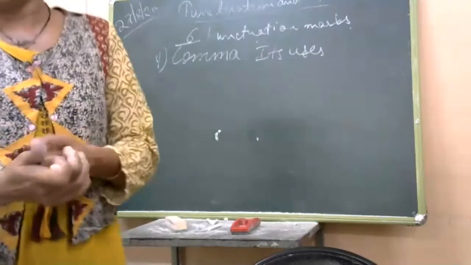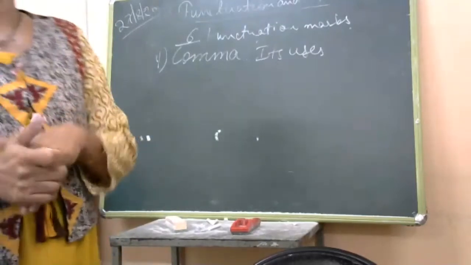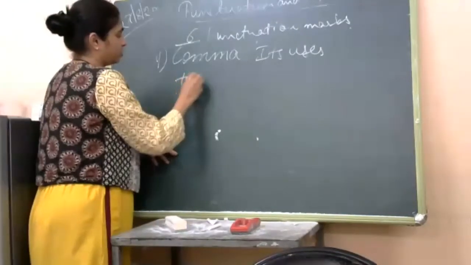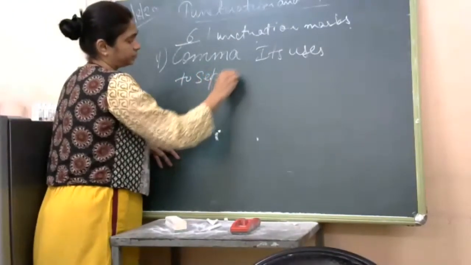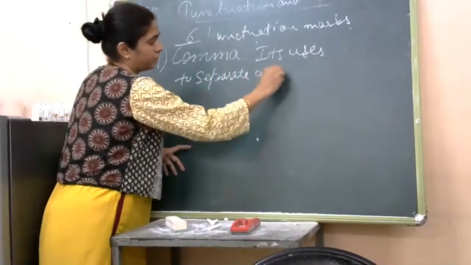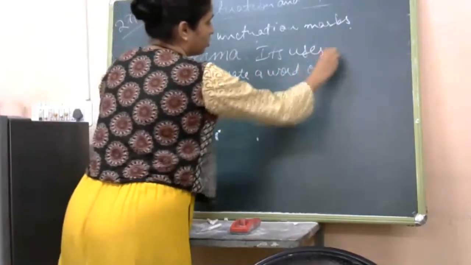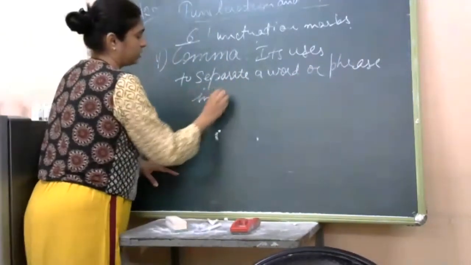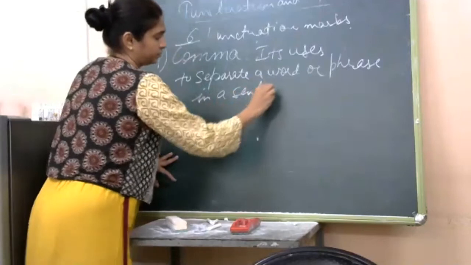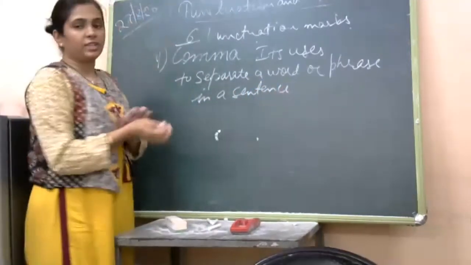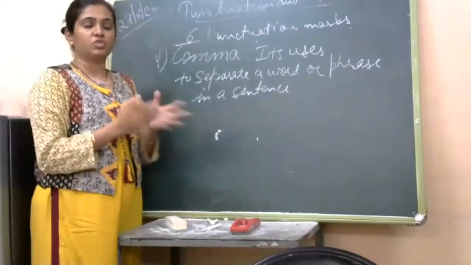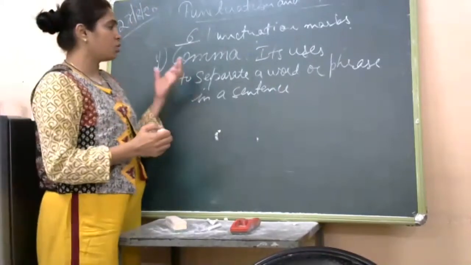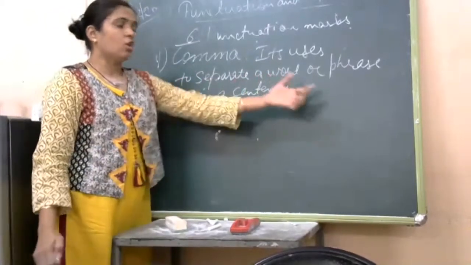So, the first situation is when we use a comma to separate a word or a phrase in a series. For example, if we are giving a sentence in which we are mentioning more than two things, then we use a comma to separate those words or phrases.